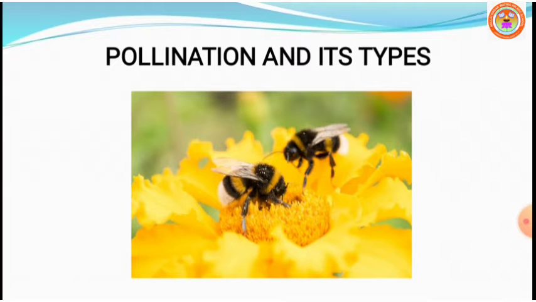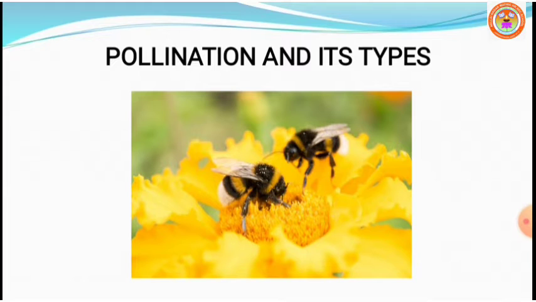Cross-pollination depends on external agents. The external agents are of two types: abiotic agents and biotic agents. In the previous session, you may remember, we discussed how abiotic agents such as wind and water help to pollinate the flowers in plants.